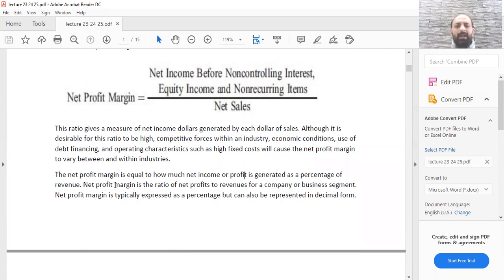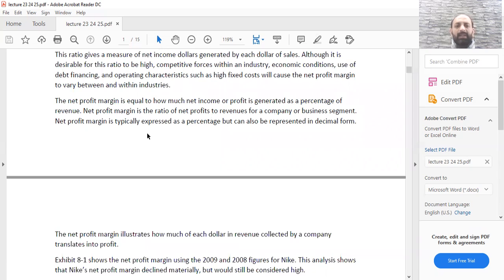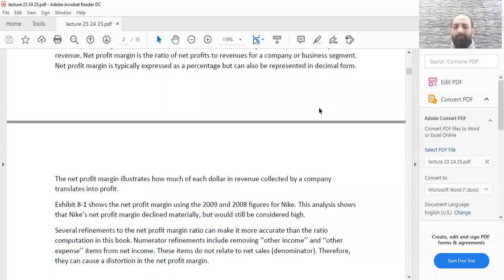The net profit margin is equal to how much net income or profit is generated as a percentage of revenue. Of your revenue, your total sales, what percentage of that total revenue was your profit. Net profit margin is the ratio of net profits to revenue for a company or business segment. It is typically expressed as a percentage but can also be represented in decimal form.